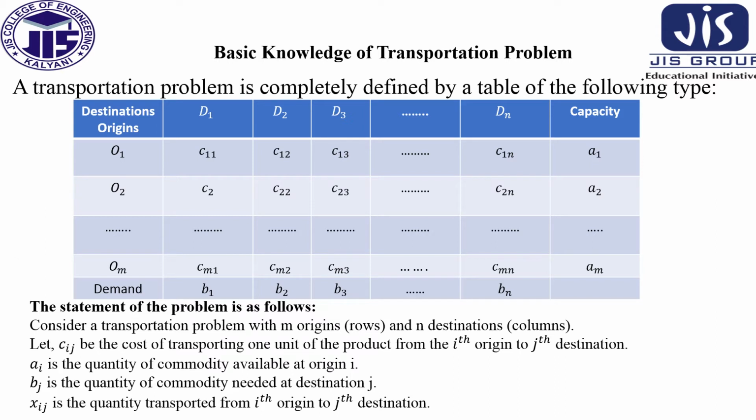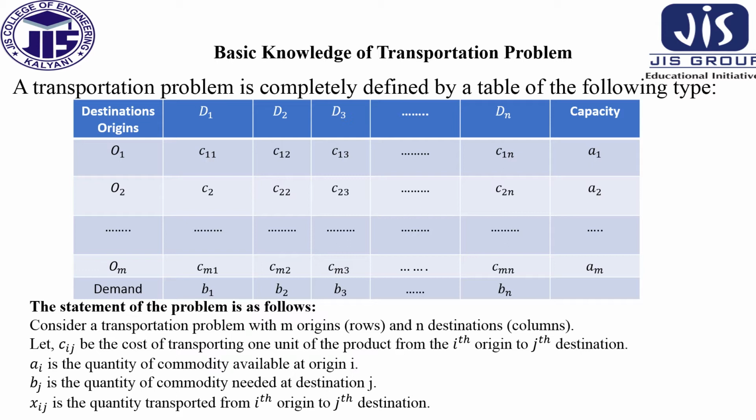Let Cij be the cost of transporting one unit of product from the ith origin to the jth destination. I am repeating this term Cij. C11 represents the cost of transporting one unit of product from origin O1 to destination D1. What do we mean by C23? C23 means the transportation cost of one unit of product from the O2 origin to the D3 destination. So Cij is basically the cost of transporting one unit of product from the ith origin to the jth destination.